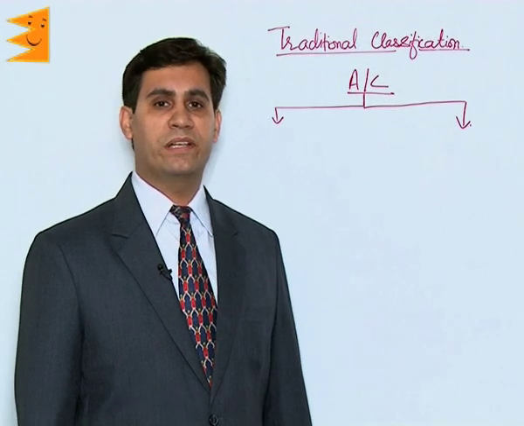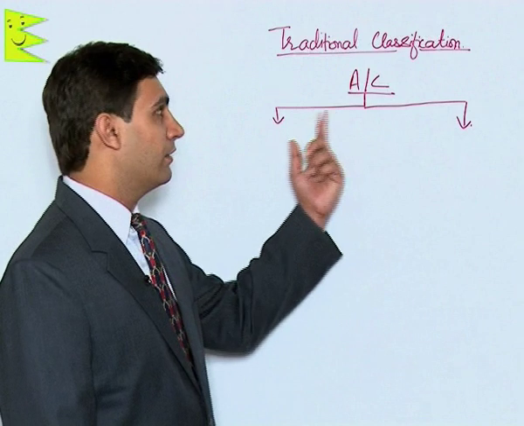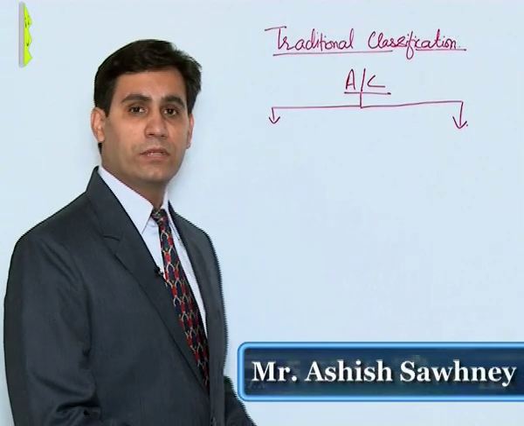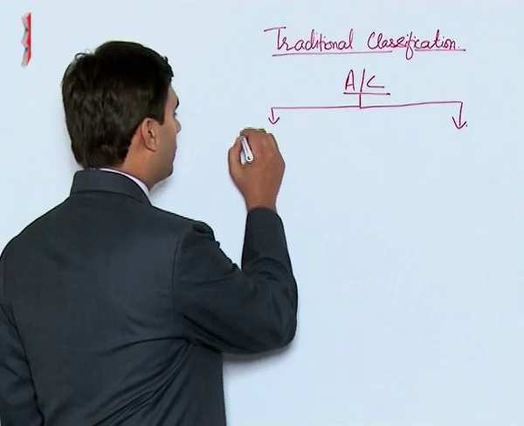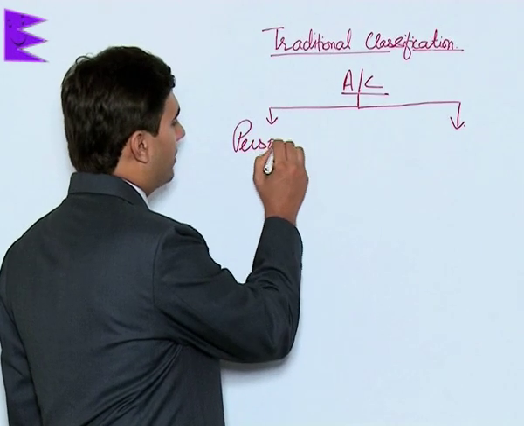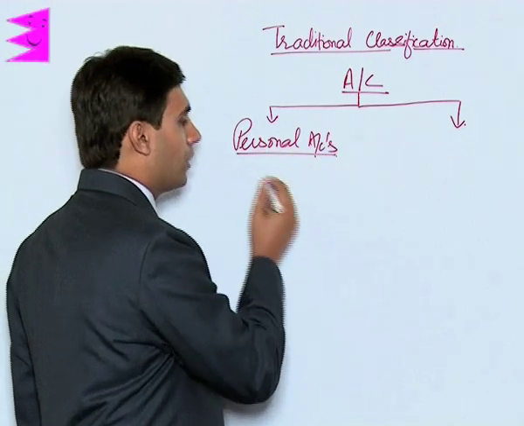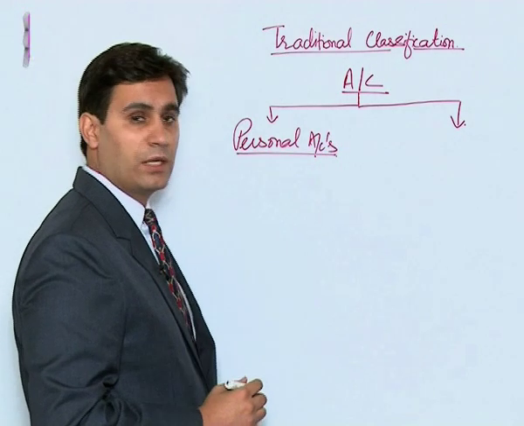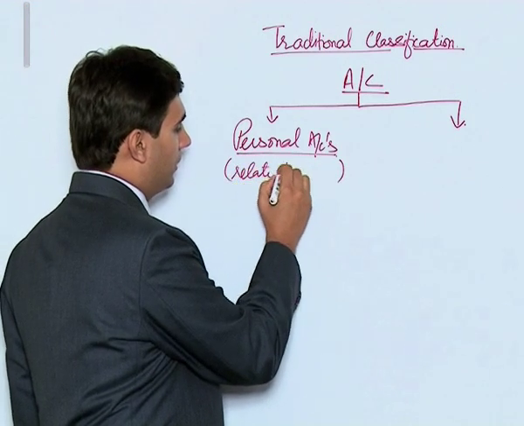Let us study about traditional classification of accounts in detail. Under traditional classification, any account can be broadly classified under two different categories. The first one being personal accounts. Personal accounts, as the name suggests, are accounts which relate to any individual.